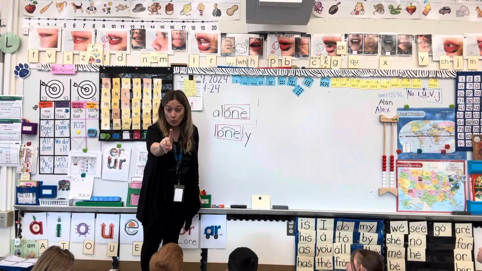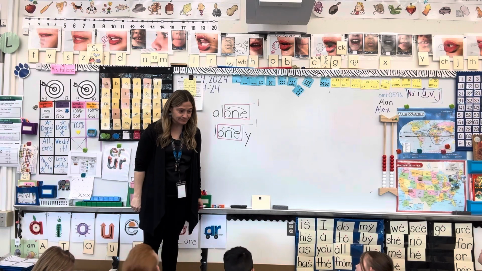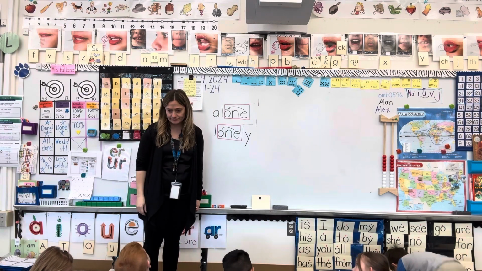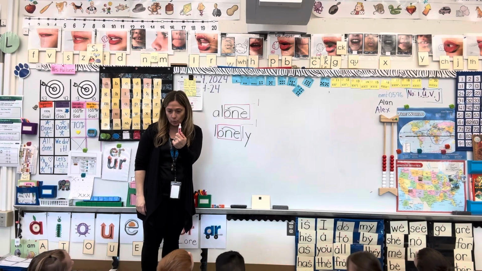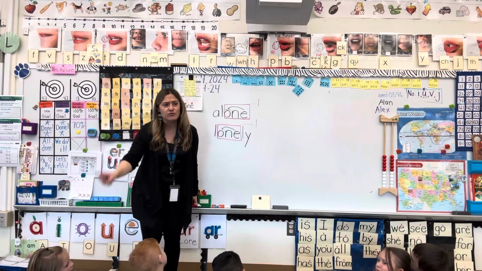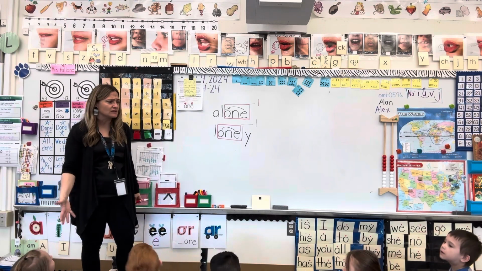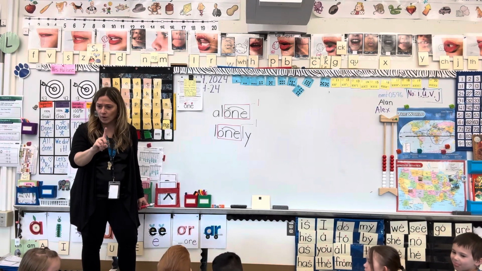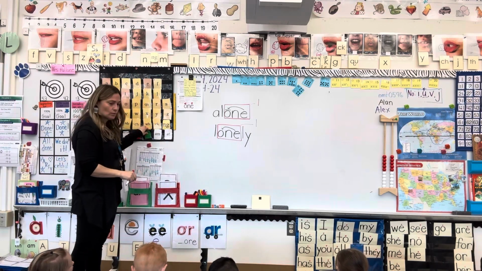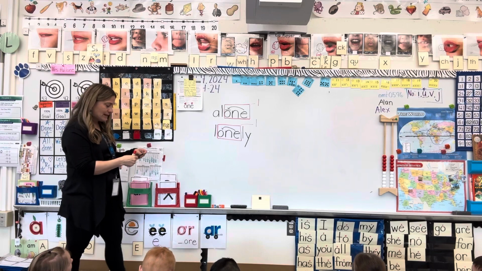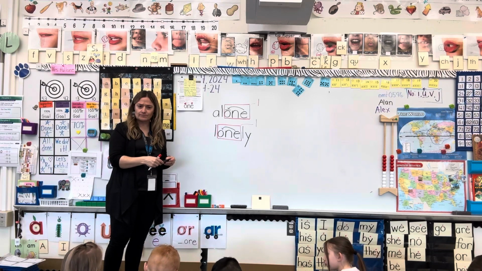Can you say one? One. I have one head. I have one red marker. One. We only have one Aubrey in our class. Just one. Can you tap out that word one for me? How many sounds did you hear?